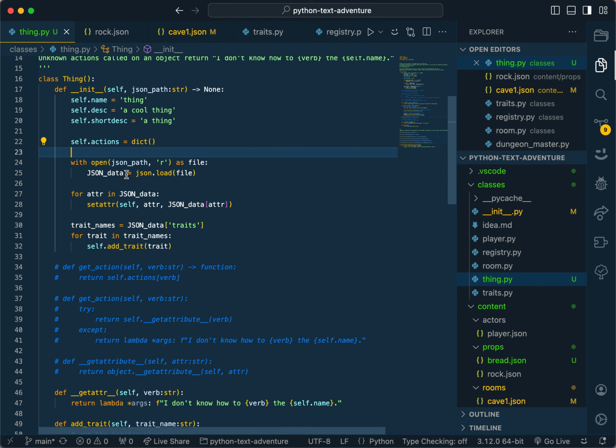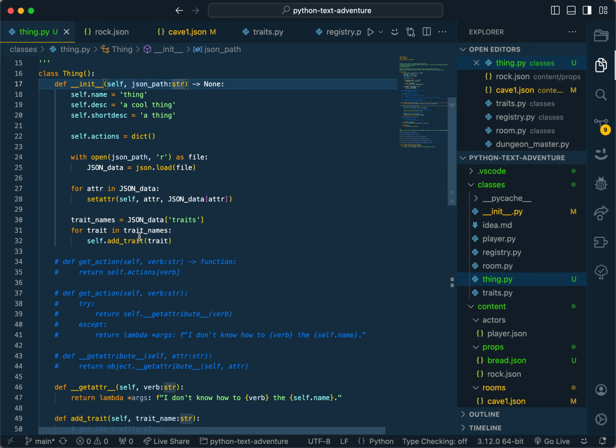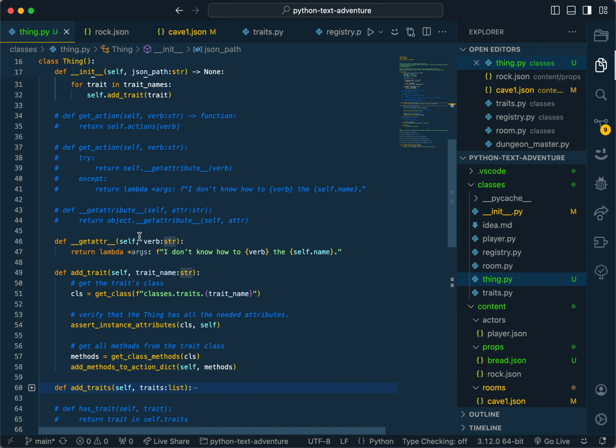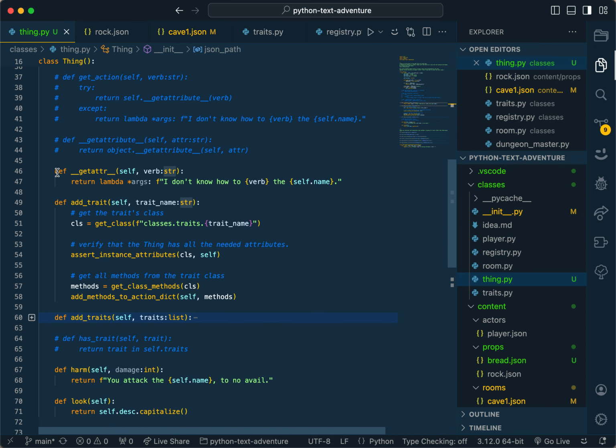Now, when you initialize a thing, you initialize it from a JSON file. It goes into it, loads it, and then sets all the attributes in the JSON file to attributes of the object. Some other custom behavior: there are two built-in methods for getting attributes from objects. There's double underscore getattribute, and there's double underscore getattr. Getattr is the last ditch effort call to find an attribute if getattribute doesn't find it.